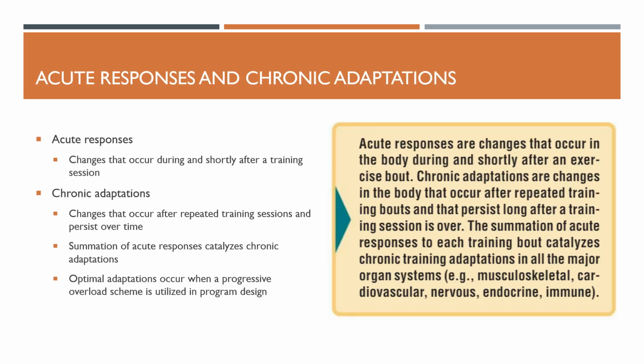Acute and chronic responses to resistance training refers to the changes that occur in the body in response to resistance training. Acute responses occur immediately during or after a single training session. Chronic responses occur over time with repeated training sessions. Their adaptational changes and the health implications of resistance exercise are dynamic and variable to each individual.